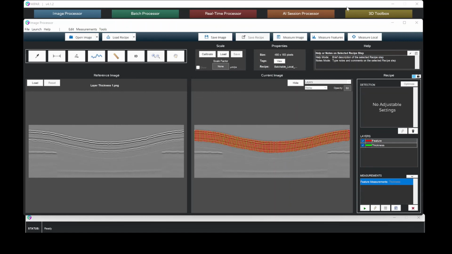All these capabilities, detection, layer thickness measurements, and report generation are also available when processing batches of images.